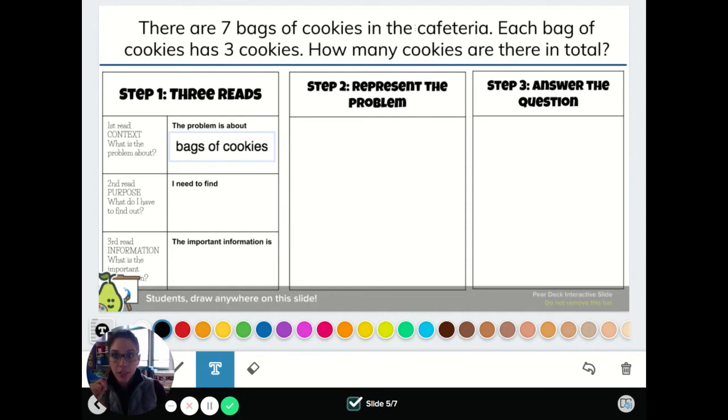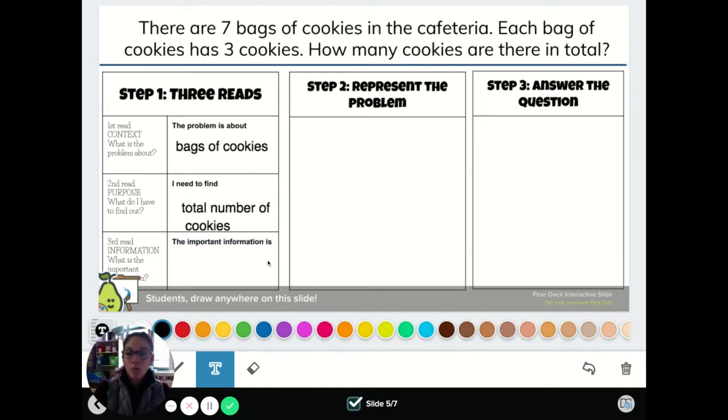There are 7 bags of cookies in the cafeteria. Each bag of cookies has 3 cookies. How many cookies are there in total? So it looks like in my question, it's asking me how many cookies are there in total. So that math vocabulary word, total, is giving me a clue that I need to find. So I'm going to click on text again and put a new box here. I need to find the total number of cookies. Let me enter here, make it bigger. There we go. So that's what I need to find, is the total number of cookies.